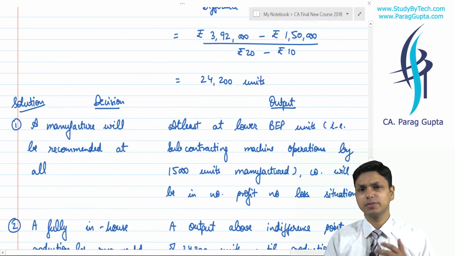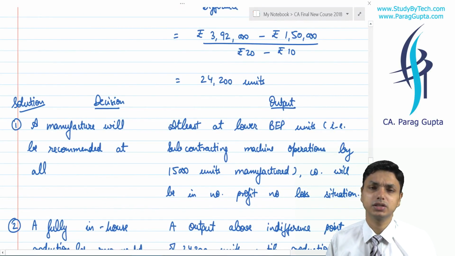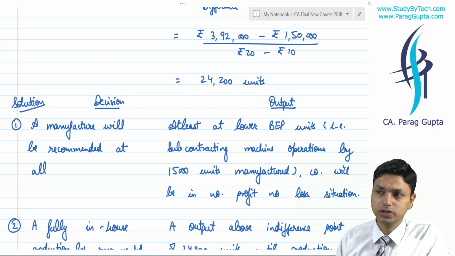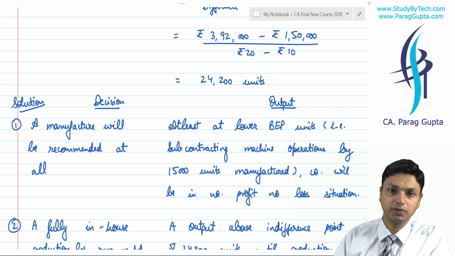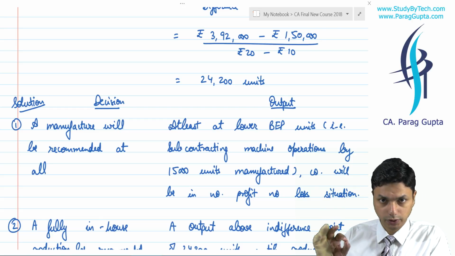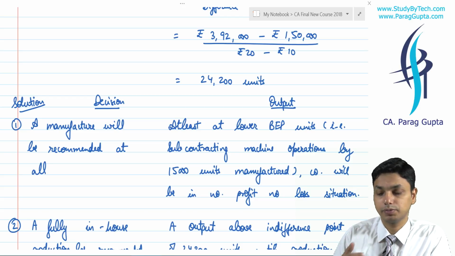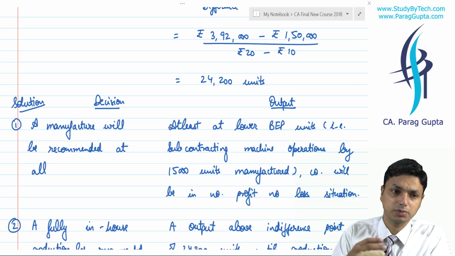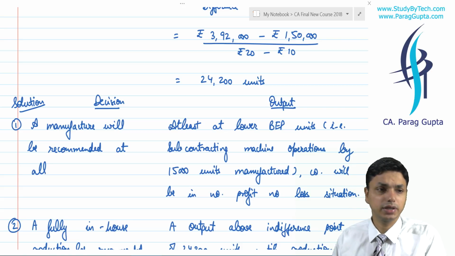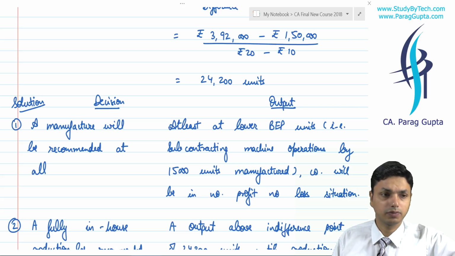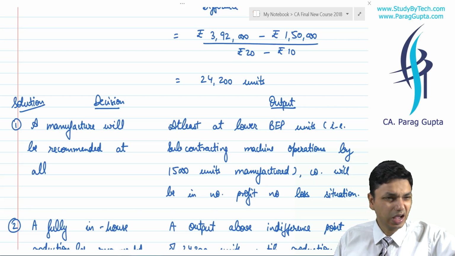This chapter does not have much of a revision portion. It's just an application of whatever concepts we learned previously. You cannot say that this chapter can be studied without the help of previous chapters. For example, indifference point you learnt in CVP analysis. Product mix decision you learnt in a different chapter. Relevant costing you learnt in a different chapter. Those were base building chapters, and nobody can say that those chapters are not relevant or not important for us. They are important.